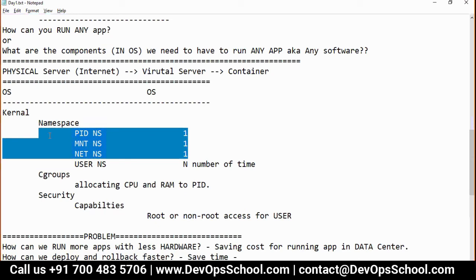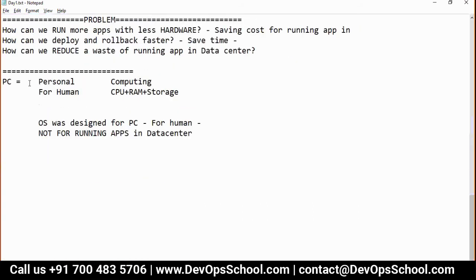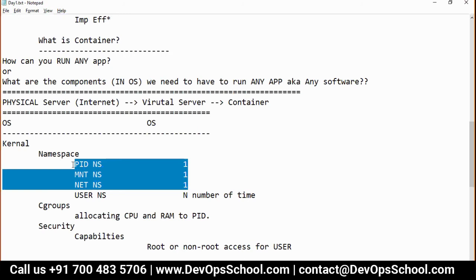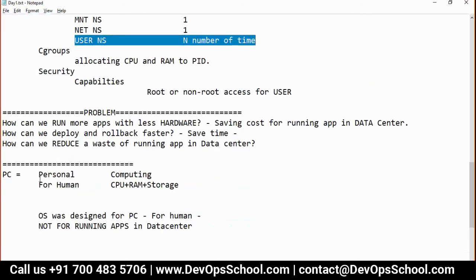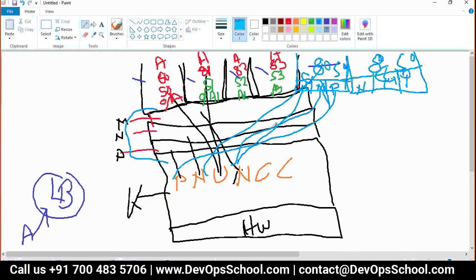Though you can create multiple, operating system companies did not initialize them multiple times, but they allowed you to initialize user namespace multiple times. Why? Because your friends and family can use it with multiple user sessions, but you will access the same mount, same network, same process map.